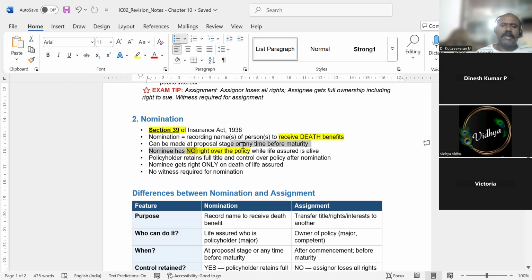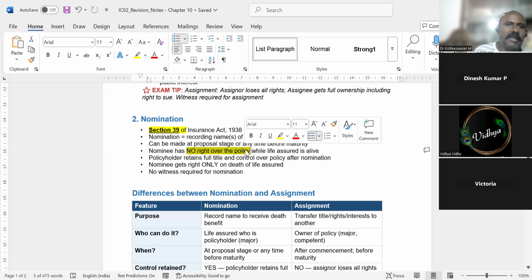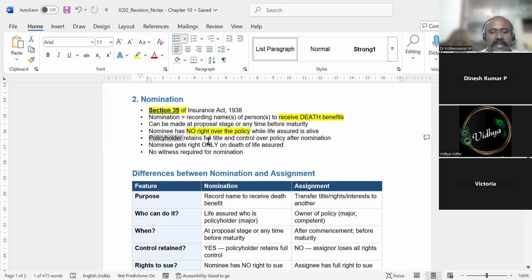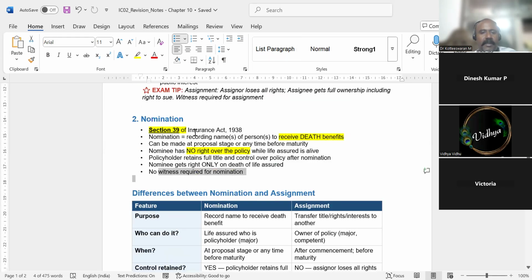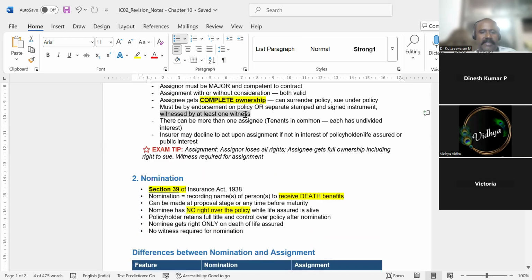So nominee has no rights. This is not like assignment. Assignment is not like that. Assignment is full rights transfer. Nominee means only the death benefit after the person is dead. Before that, nominee has no power. They have no power at all. They are just in paper, name in the paper. So the policy holder will retain the full title and control over the policy. Nominee gets rights only on the death of the life assured. No witness is required. For assignment, witness is required. At least one witness.